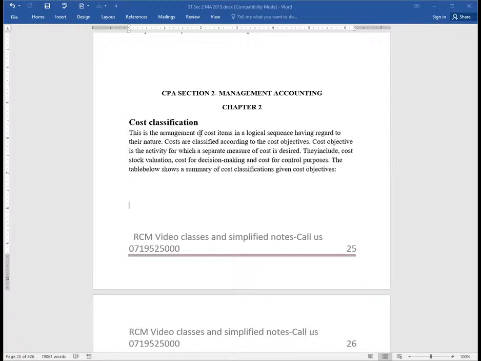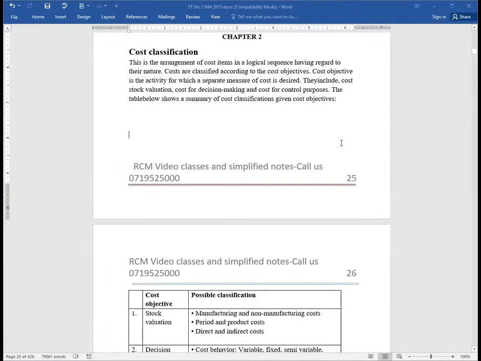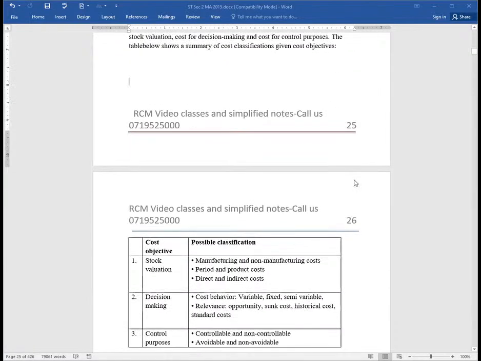Ladies and gentlemen, I would want to reiterate something here. A cost objective, a cost goal, is the activity which you would want to evaluate its cost as a standalone activity. So we shall be able to see further to this as we progress. So look at this. Cost objective, like the first goal, will be to carry out a stock valuation. We have decision making, control purposes.